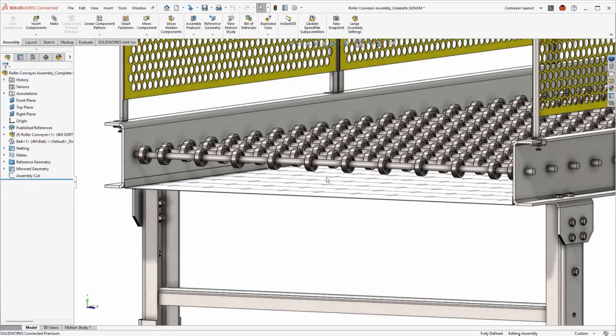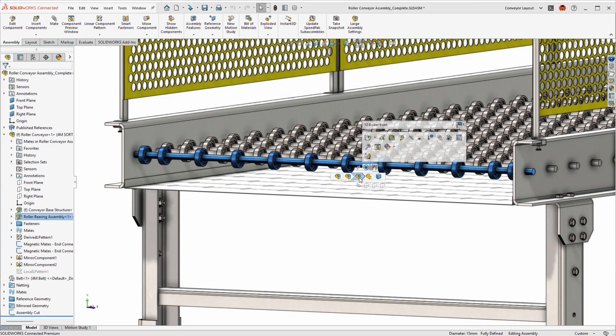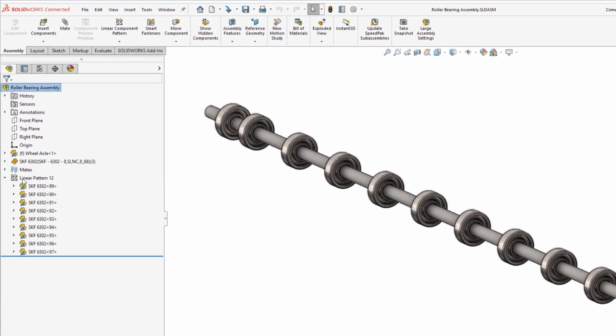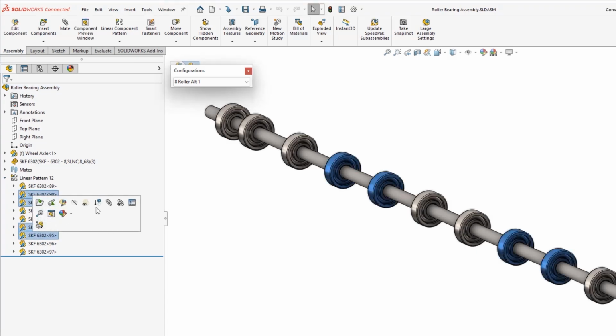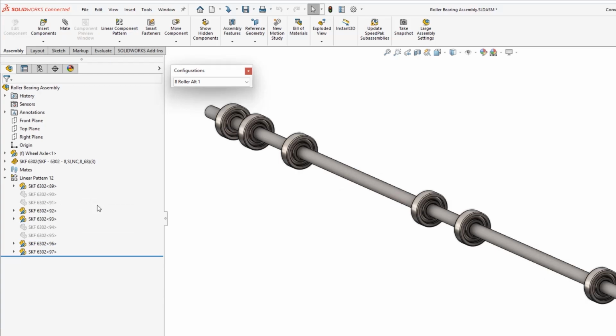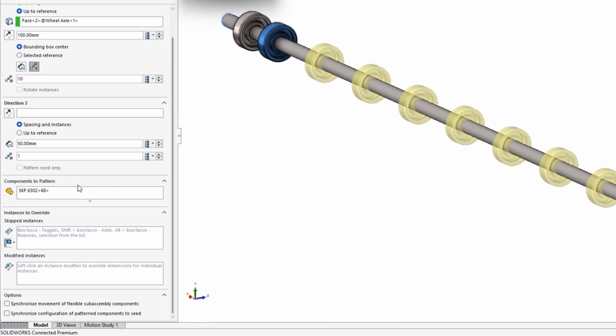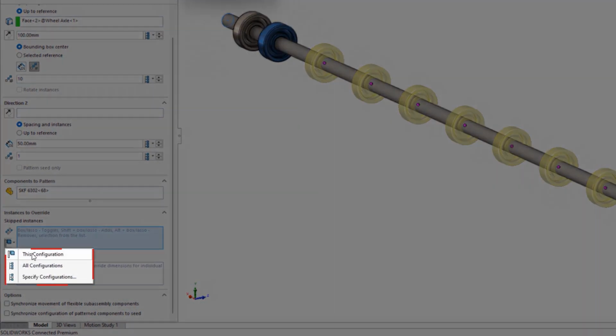Creating assembly patterns is a common, time-saving practice. Patterns such as linear pattern often require some instances to be skipped with differing variations. The traditional workflow would need multiple pattern features or instances to be suppressed and unsuppressed depending on the desired configuration. In SOLIDWORKS 2023, this is no longer the case. Any pattern type that supports skipped instances now supports configurations, offering a much more direct way to modify your patterns.